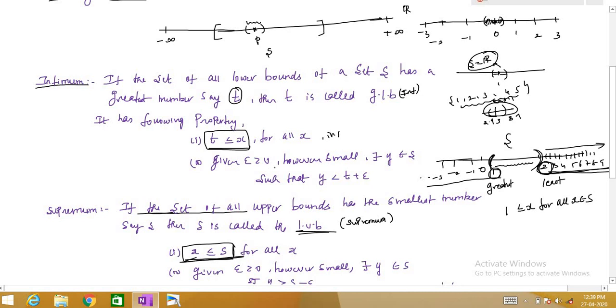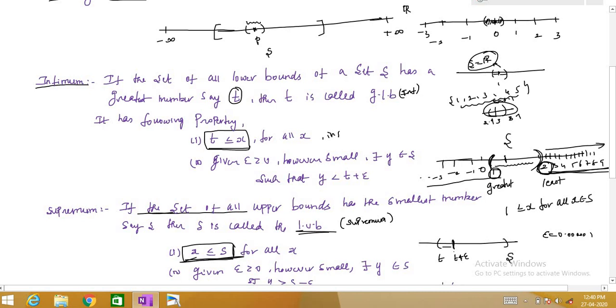Given epsilon greater than 0, however small, there exists y in S. Suppose this is our infimum t, and this is our supremum. You take epsilon however small, say 0.00001. So this distance is epsilon, and this is our t plus epsilon, right?